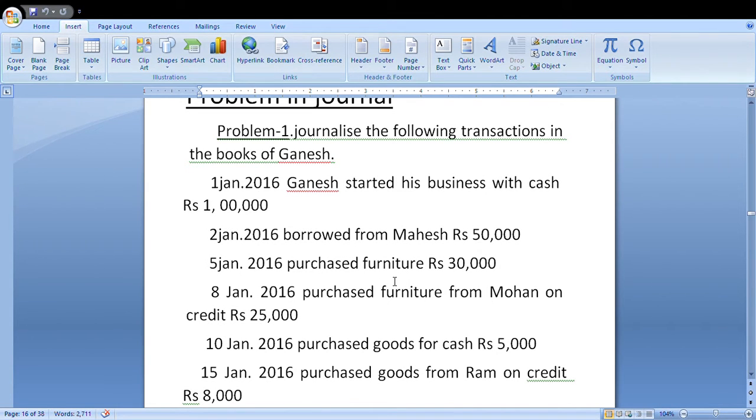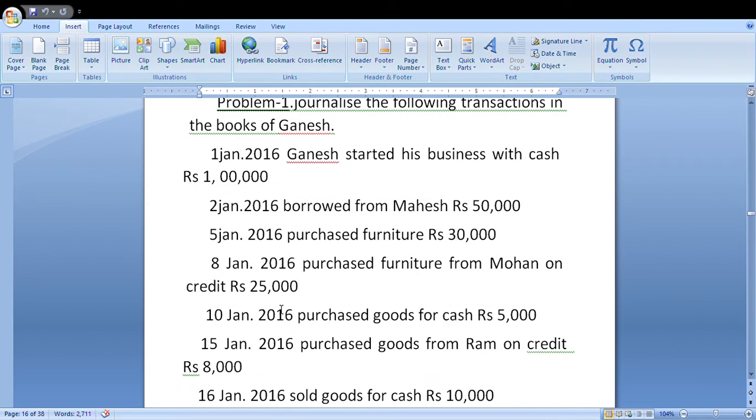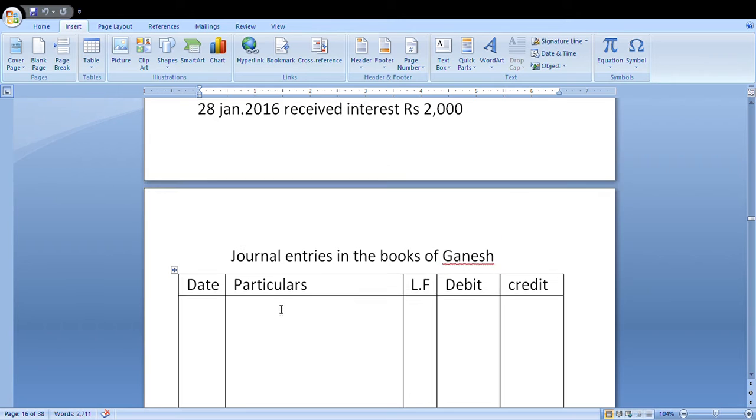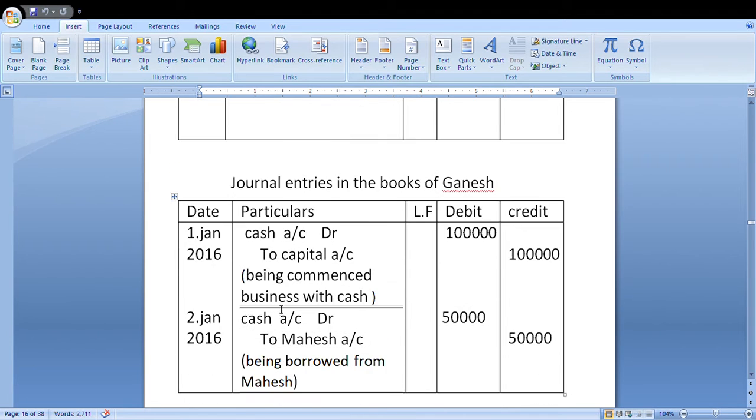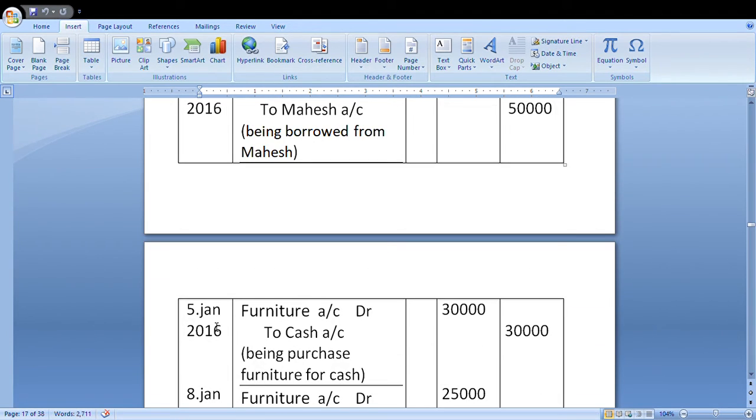Furniture account is debit, cash account is credit. Date: furniture account debit to cash account. Being purchased furniture for cash. Enter the amount in debit column and credit column. This entry is over.